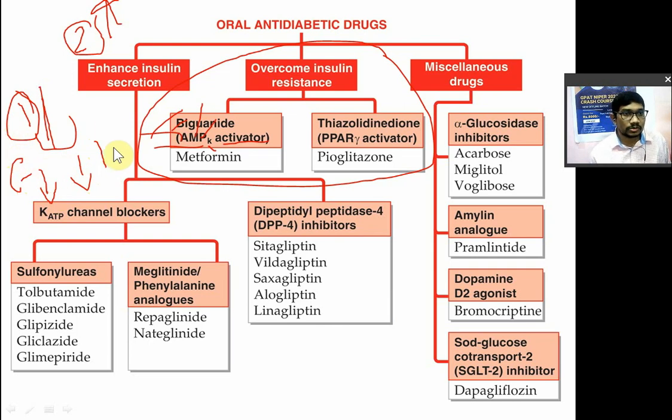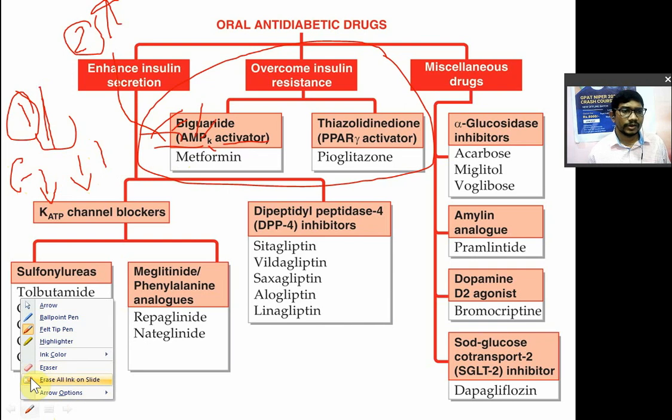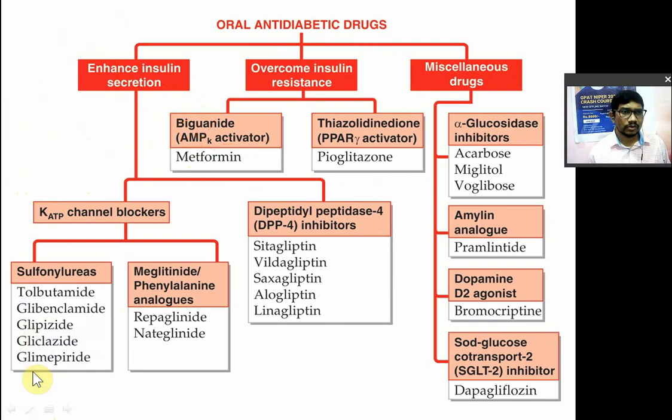So it will decrease the production of glucose, and it will also increase the utilization of glucose. How will utilization increase? It will increase glycolysis, it will increase the glucose transporters. It will increase the sensitivity of cells to insulin, that's why the drug is used to overcome insulin resistance, right? Did you understand the biguanides?